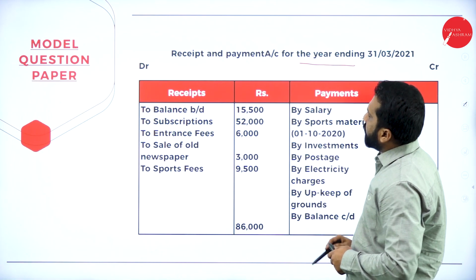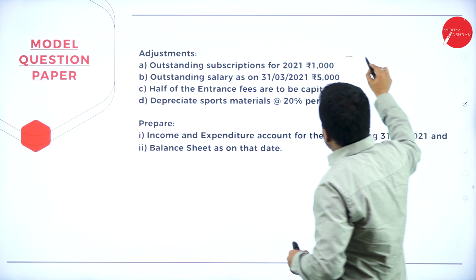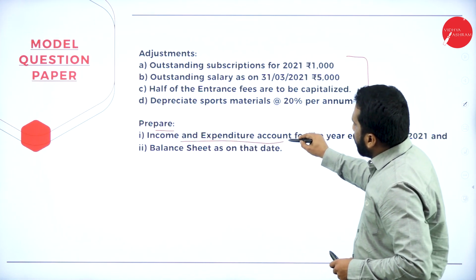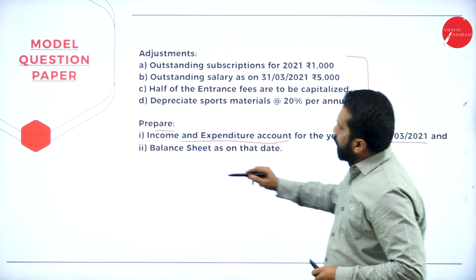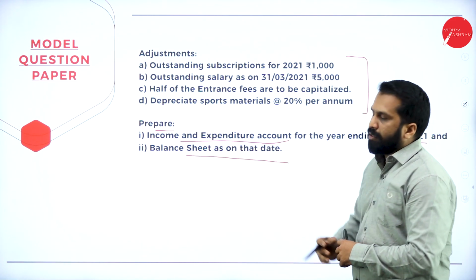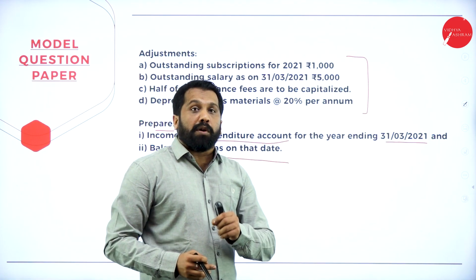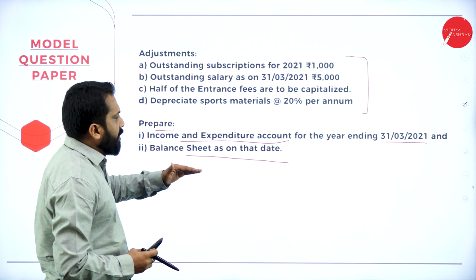All the details are there. You are supposed to prepare, along with that, income and expenditure account for the year ending 31st March 2021 and balance sheet as on that date. Income and expenditure in the sense what? Non-profit organization.